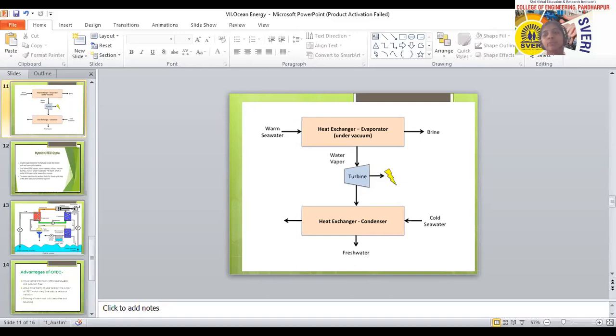If we speak about the efficiency of the system, what will be the efficiency of the ocean energy conversion system? Will the efficiency be high or low?